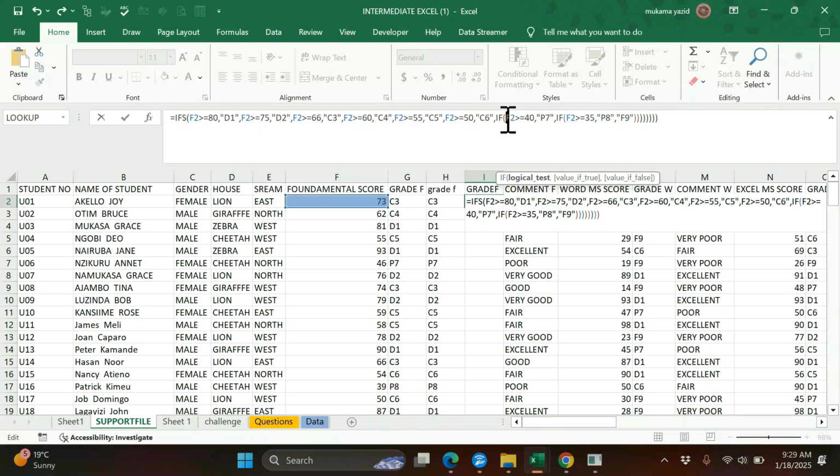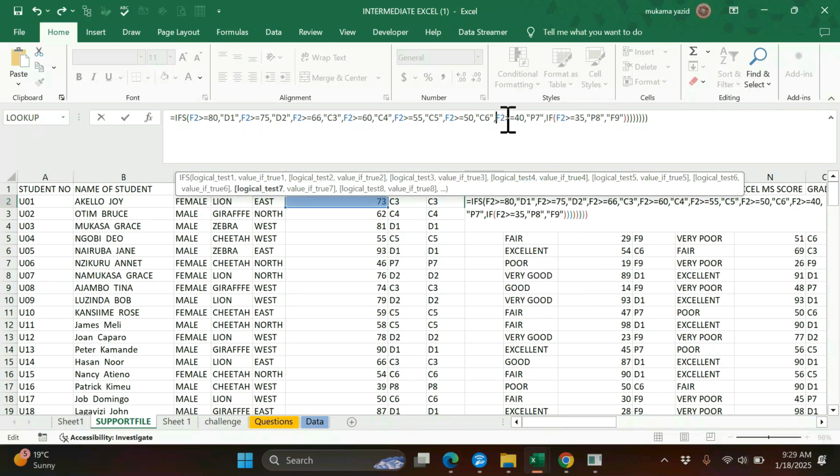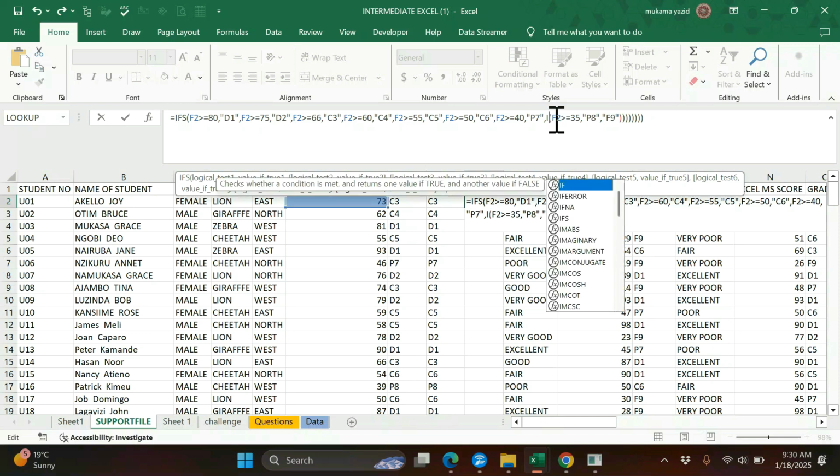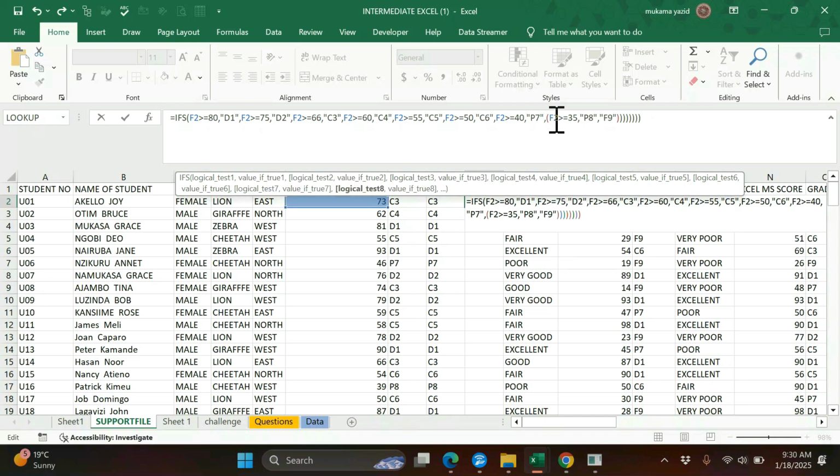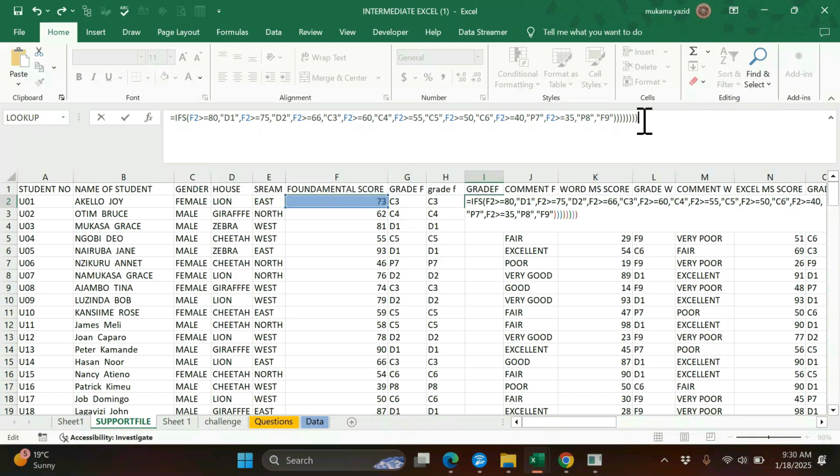No need for repetition. This one summarizes the IFs, and we don't need to iterate them again. It is telling you that there are many IFs within it. So even the brackets, you delete them, you remain with one bracket.